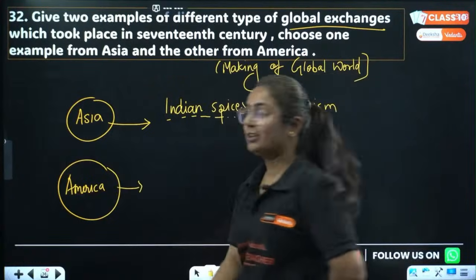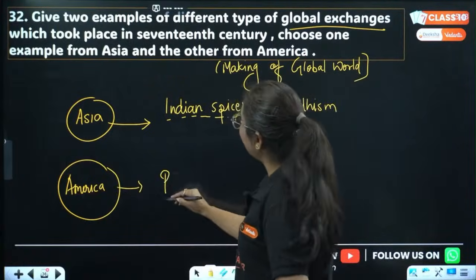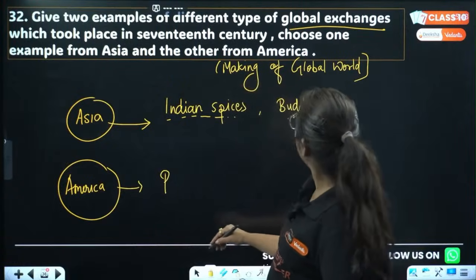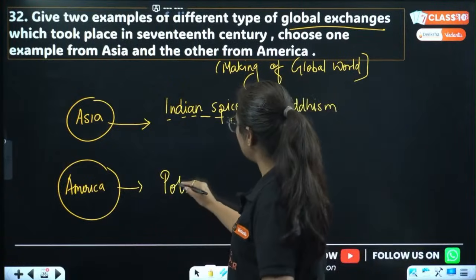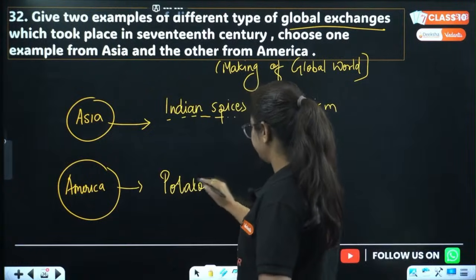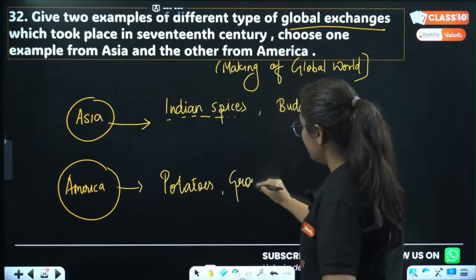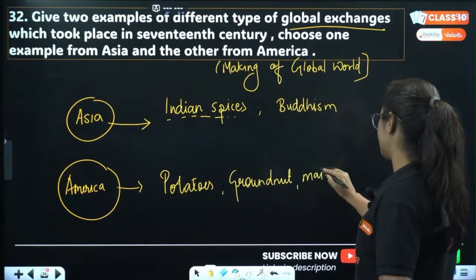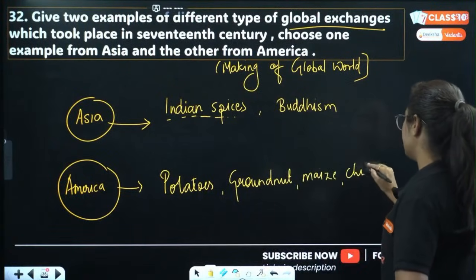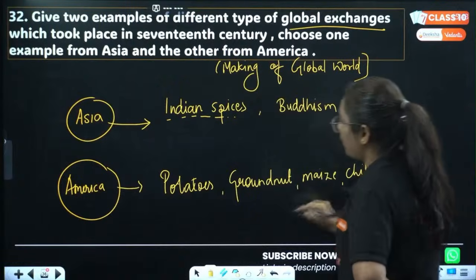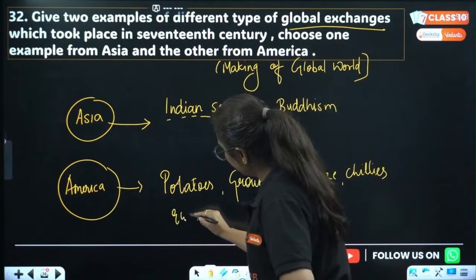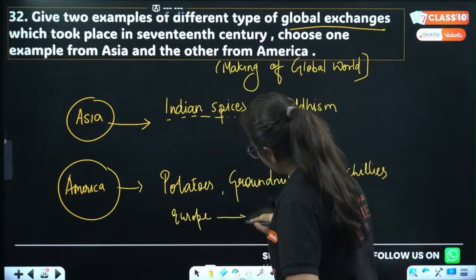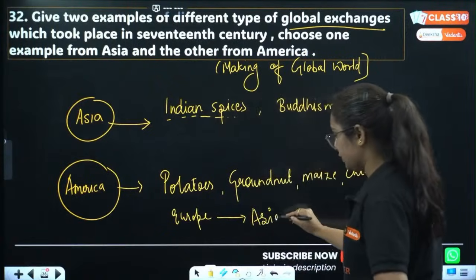If we talk about America, we have got so many food items. Okay, global exchange, yes, food item is also there. Potato. Then we have groundnut. Then we have maize, we have chilies. All these were brought from America to Europe and then to the rest of the world, including Asia.